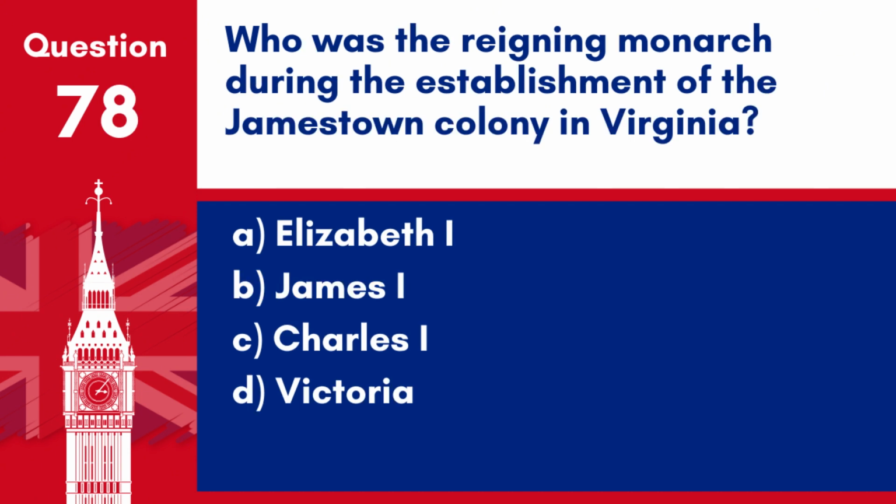Question 78. Who was the reigning monarch during the establishment of the Jamestown colony in Virginia? A. Elizabeth I. B. James I. C. Charles I. D. Victoria. Answer. B. James I. The Jamestown colony in Virginia, established in 1607, was founded during the reign of James I.